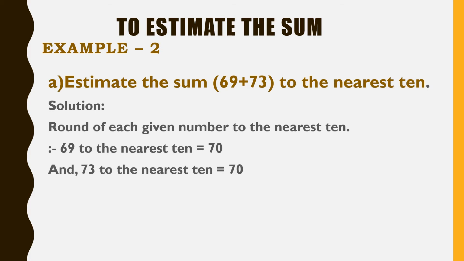And 73 to the nearest 10 equals 70. How? 3 is in the ones place, less than 5. So we write 0 in the ones place. So the required sum: we need to add to the nearest 10. Okay, sum it up. 70 plus 70 equals 140.